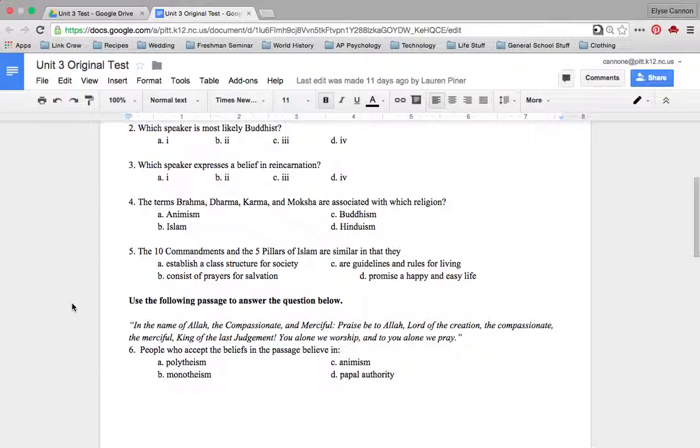Number 5. The Ten Commandments and the Five Pillars of Islam are similar in that they A. Establish a class structure for society. B. Consist of prayers for salvation. C. Are guidelines and rules for living. D. Promise a happy and easy life.